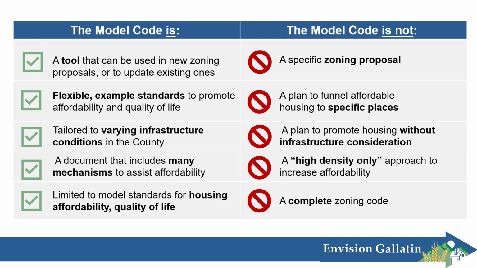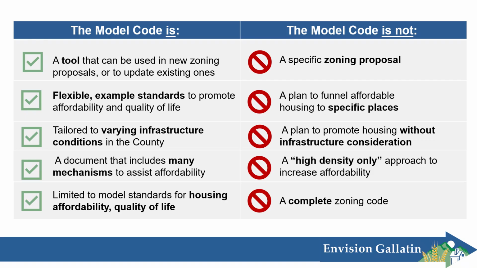A high density or increased density approach is appropriate in some areas that, again, have the infrastructure to support that development, but the county does not have robust infrastructure in all areas, so therefore we do not use a high density only approach in this code. The document includes many mechanisms to increase affordability beyond just looking at density. Also, the model code is limited to housing. There are some really important standards to protect things like agriculture and water quality that are in most of our zoning codes that aren't in this one, and that's because this model code is directly aimed at affordable housing.